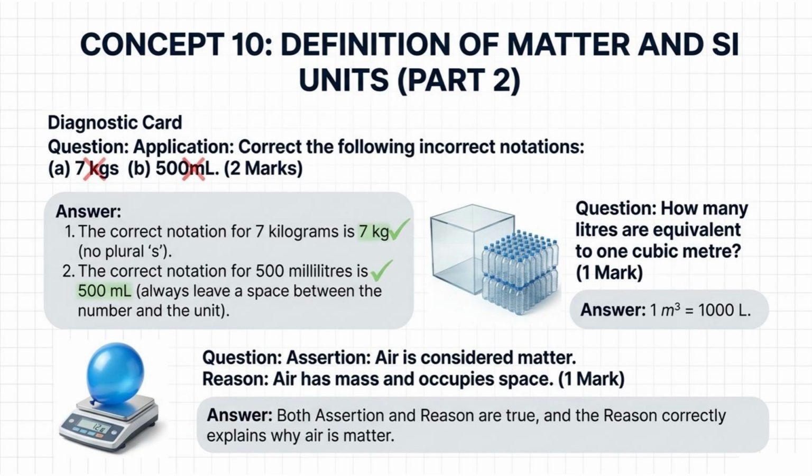Question. How many liters are equivalent to 1 cubic meter? 1 mark. 1 m cube equals 1000 liters. Question. Assertion. Air is considered matter. Reason. Air has mass and occupies space. 1 mark. Both assertion and reason are true, and the reason correctly explains why air is matter.